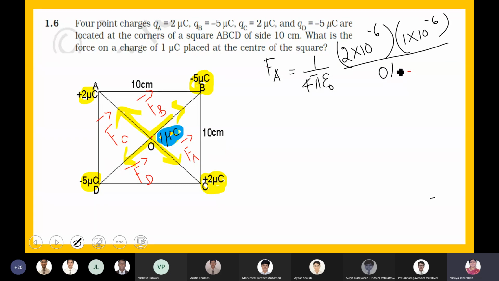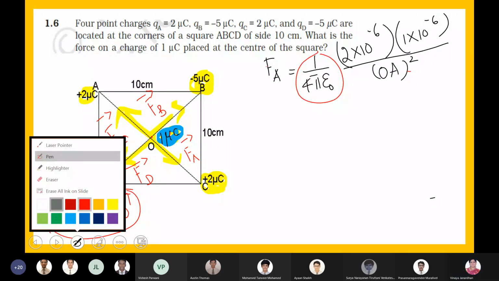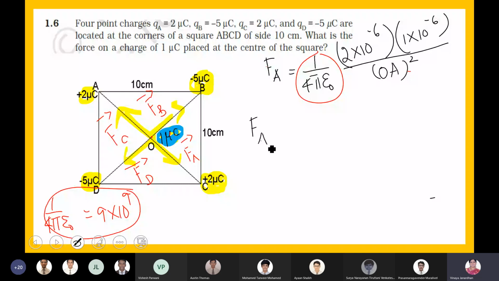that is OA squared. Now boys, the value of 1 by 4 pi epsilon naught, you need not worry, it will be given in your question paper. So the value is 9 into 10 to the power of 9. So FA becomes equal to 9 into 10 to the power of 9, right?